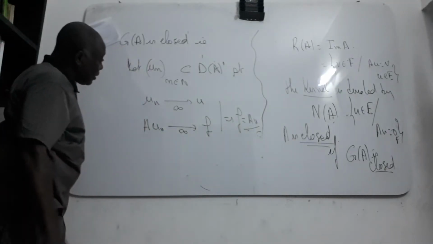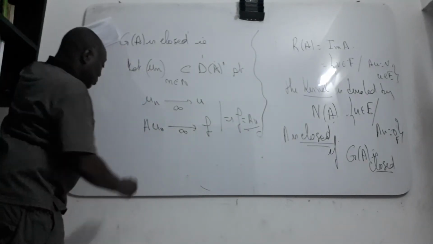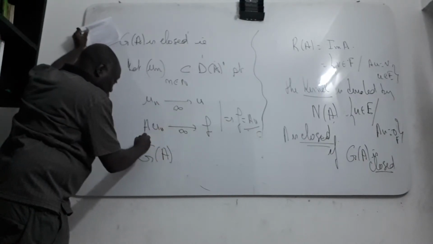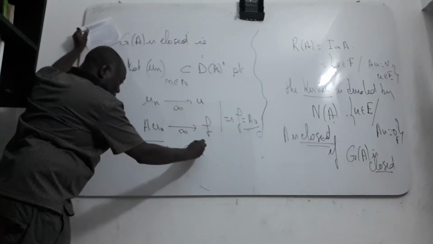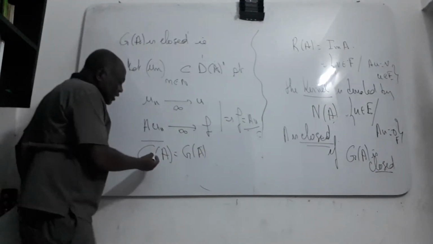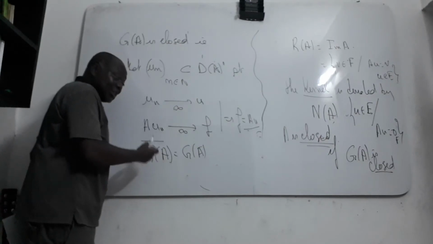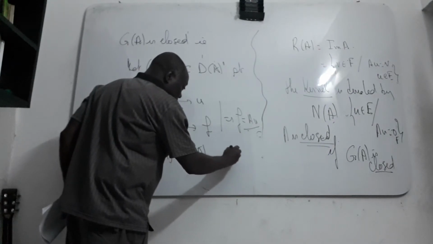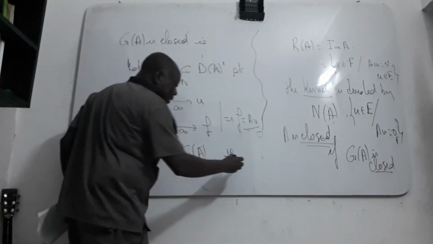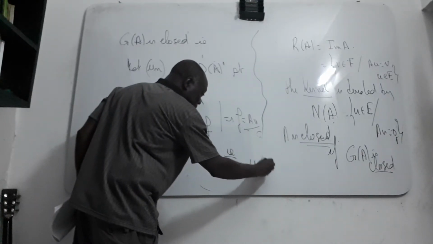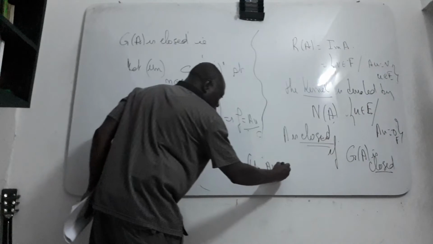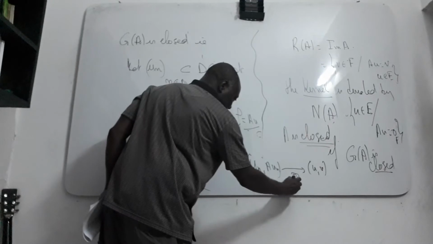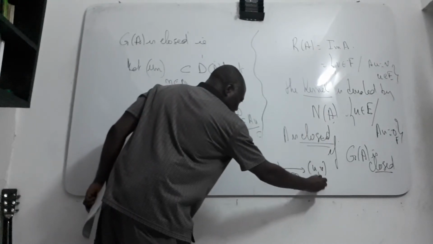That means that the closure of A is equal to A. You can summarize this: if a sequence (U_n, AU_n) converges to (U, V), then V is equal to AU.